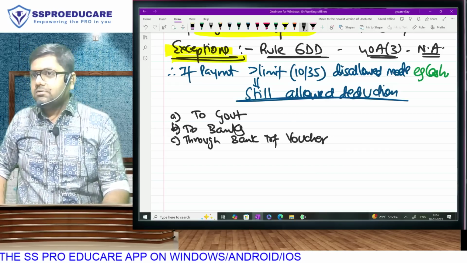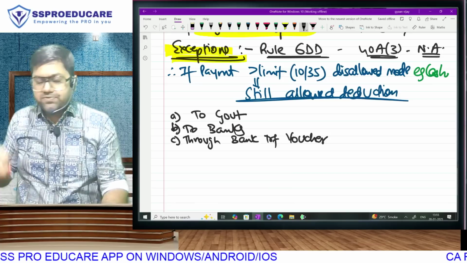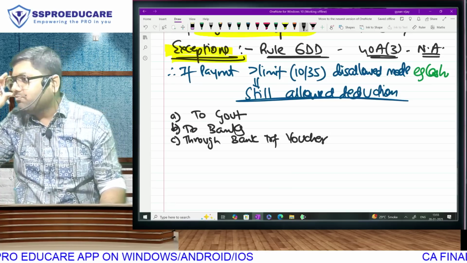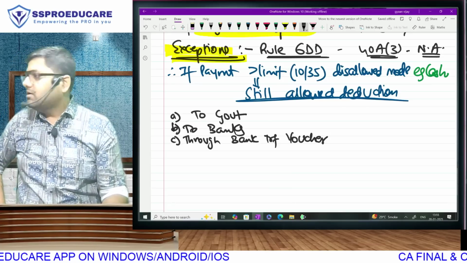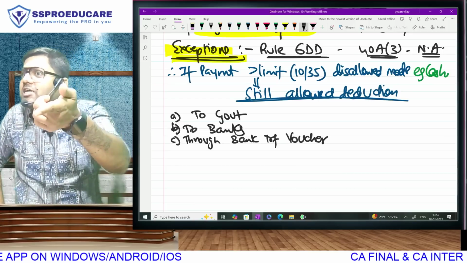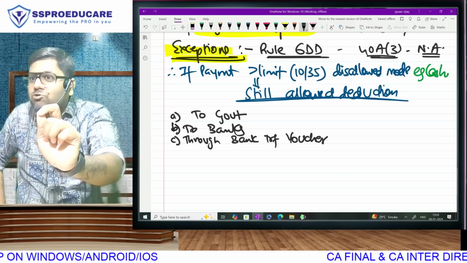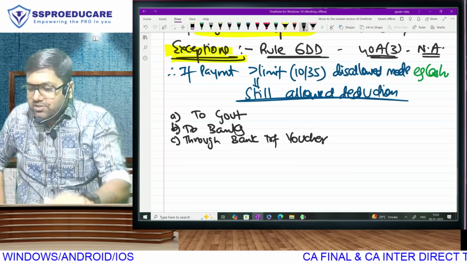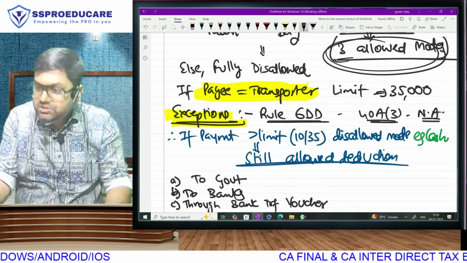Think about it. Transfer voucher I have signed. So is that account pay check? What are you thinking? No. Is that account pay draft? No. And have I done online electronic transfer? No, I signed a physical voucher. Correct? So that way, it is none of the three allowed modes.